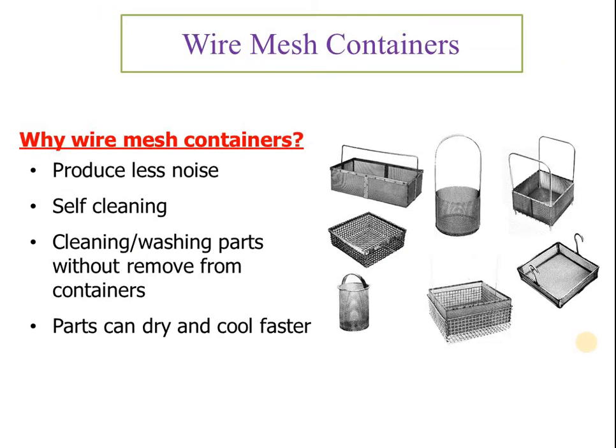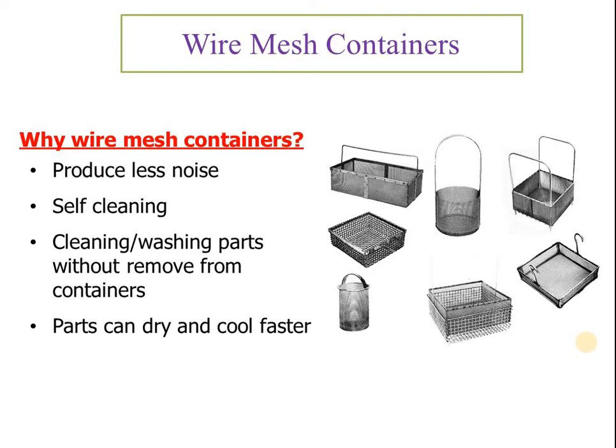These are few more containers, wire mesh containers. Basically wire mesh containers are also very popular in the industry because of the following reasons: produces less noise, then self-cleaning ability of these containers, then cleaning, washing of parts without removing from the container, and transporting the part without removing from the container.